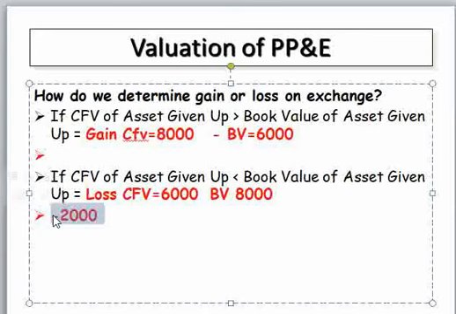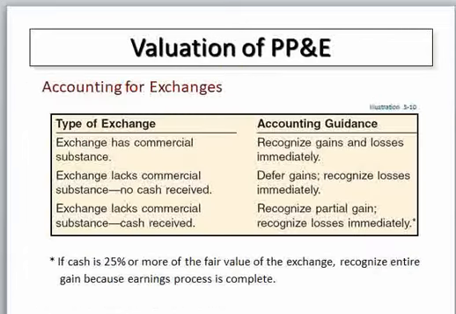If, at the time of exchange, the exchange has a commercial substance, then we should recognize the full gain and loss immediately. Therefore, what is the criteria to recognize the gain and loss? You should have this: the exchange has a commercial substance.